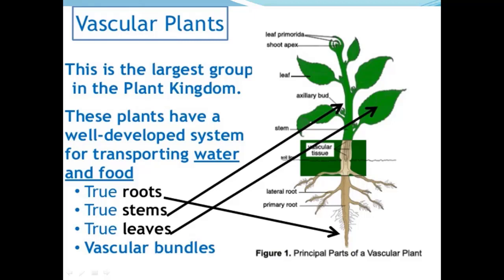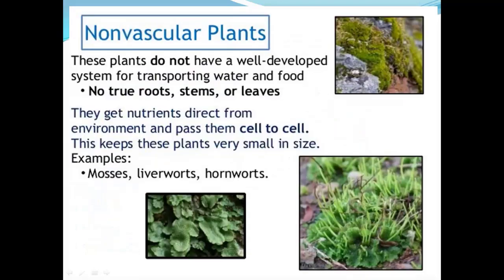They are of two kinds. Those in which the roots, stems and leaves as well as the vascular tissues are present, we call vascular plants, whereas the other kind of plants, the non-vascular plants, do not have a well-developed system for transporting water and food, because there is an absence of root, stem as well as leaves.